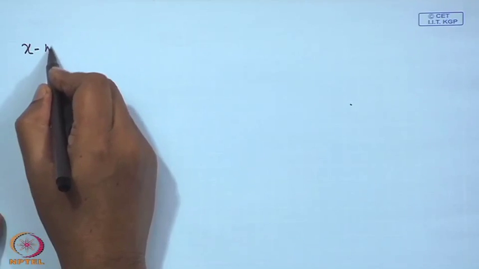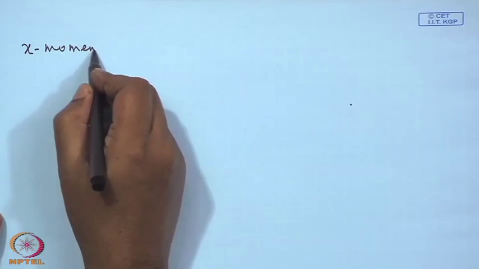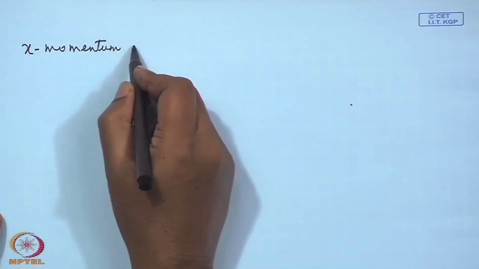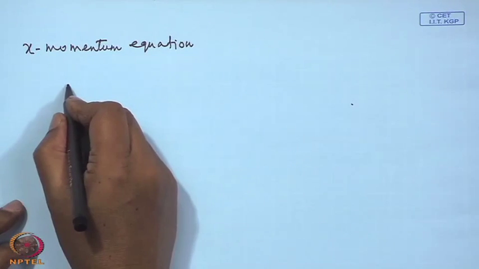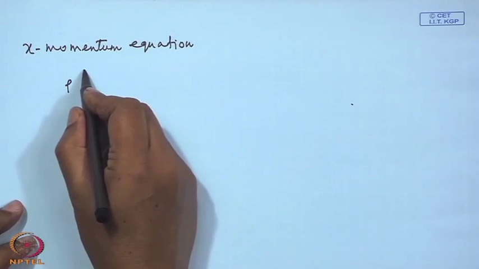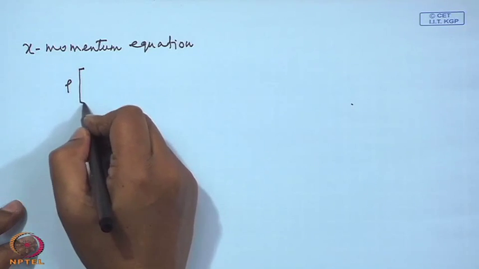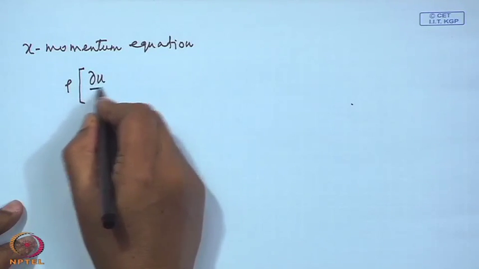For the momentum equation, instead of taking the complete vector equation, let us take only the x component of the momentum equation, which we will call the x momentum equation. The x momentum equation is rho du dt.